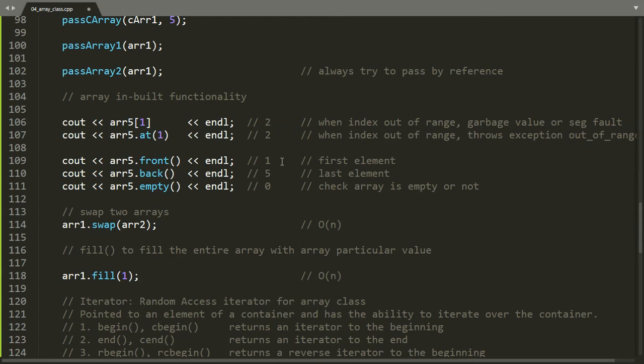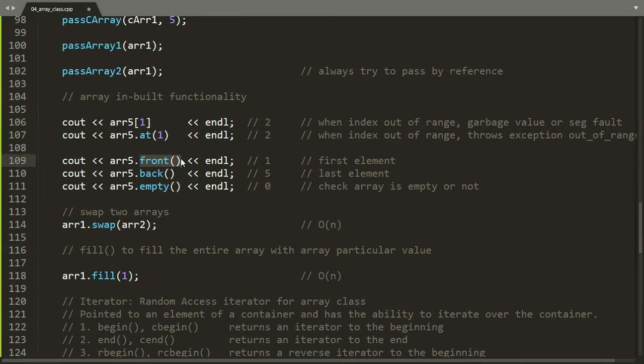Next are some inbuilt functions provided by the array class. In order to access the value at any index, we can use the square bracket syntax, or we can use the at function. But there is some difference between the two. In the first one, if the index is out of range, it will return a garbage value, or it may also lead to a segmentation fault. What if we use the at function? When the index is out of range, it will throw an out of range exception at runtime. They are both constant time operations.